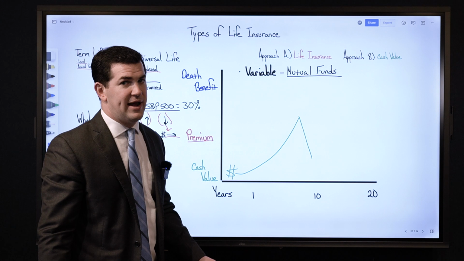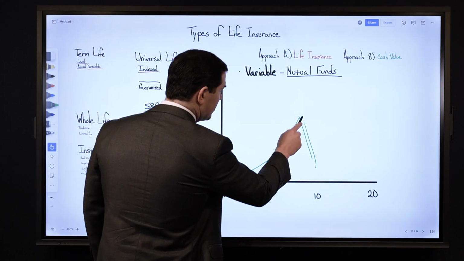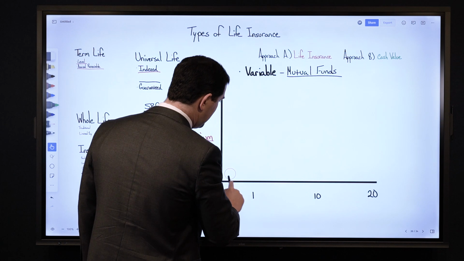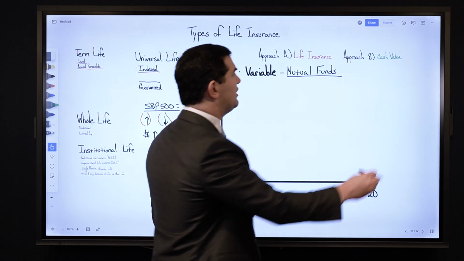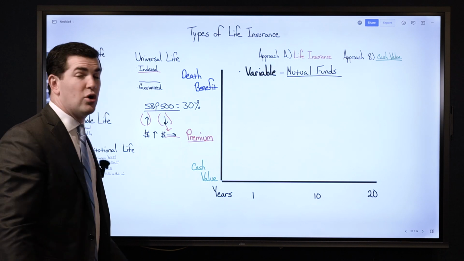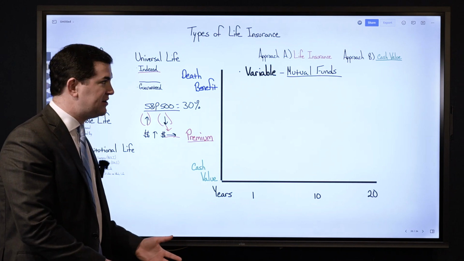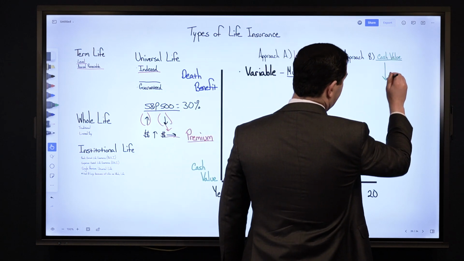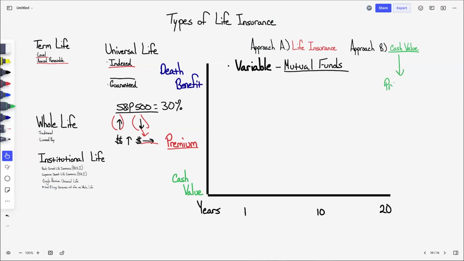So I've got a variable aspect there. Now, historically, this policy in many cases has done very well when the approach is cash value and the advisor sets it up for cash value. We don't use it just because we don't carry that specific license. However, where I've seen people successful with this is with what is called private placement